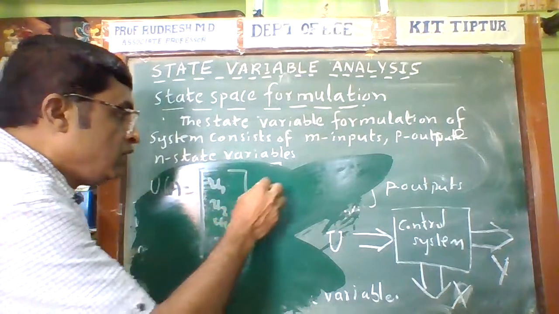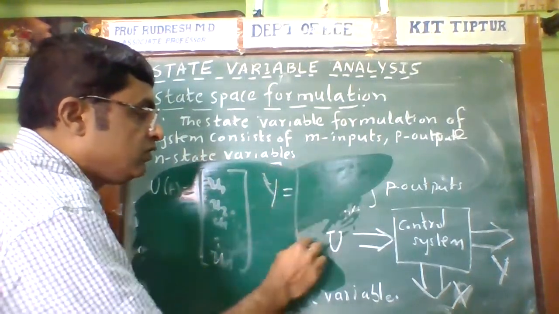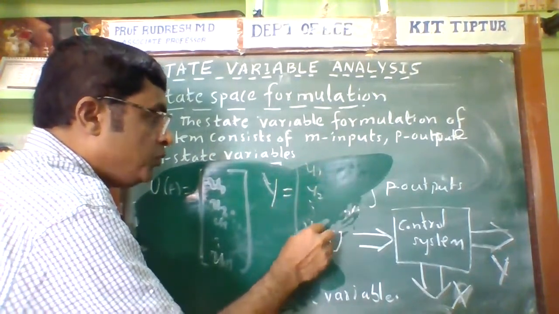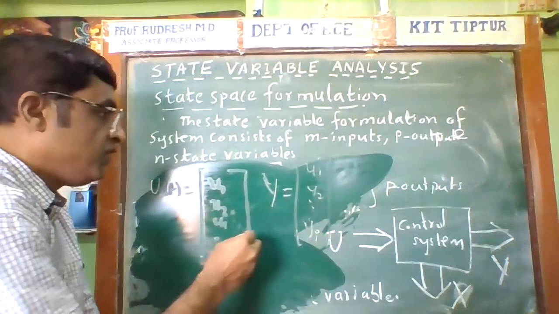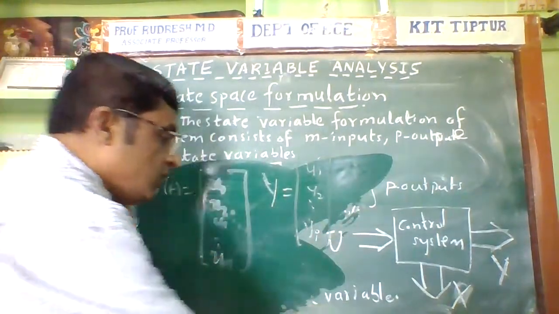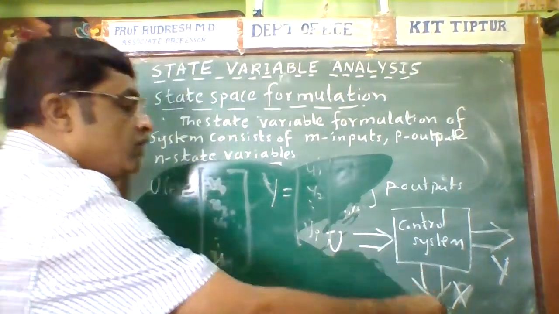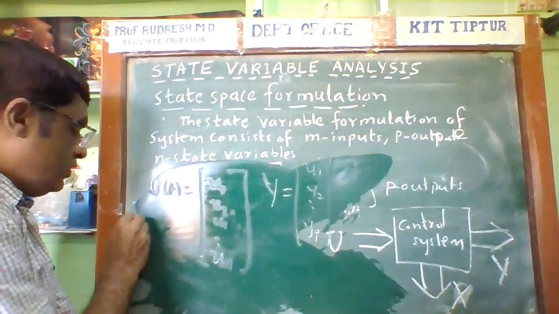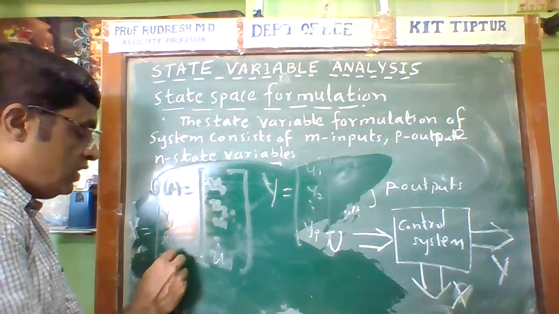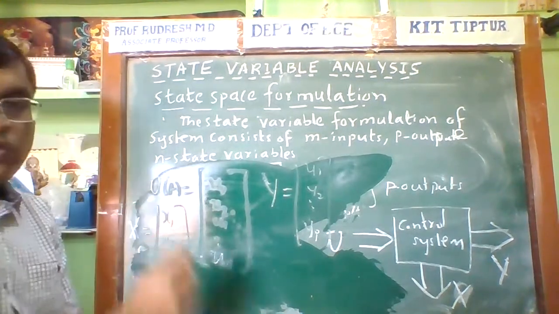Similarly, y is a vector which consists of y1, y2, up to the p number of outputs. Similarly, x is a vector. Therefore, x is equal to x1 of t, x2 of t, x3 of t up to xn of t, since there are n state variables. So x is a vector.